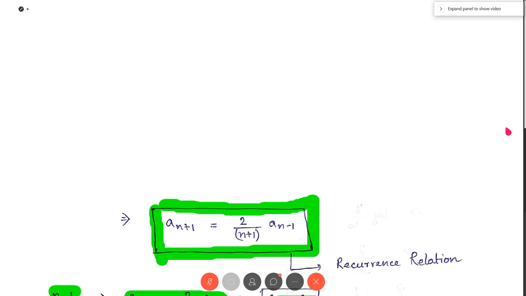For n equal to 4, a5 equal to 0. For n equal to 5, a6 equal to a0 by factorial 3. So we see that all the remaining coefficients a1, a2, a3, a4, a5 are either 0 or in terms of a0. So I have written all the remaining constants as either 0 or in terms of a0. So now we put all these values of a1, a2, a3 in the